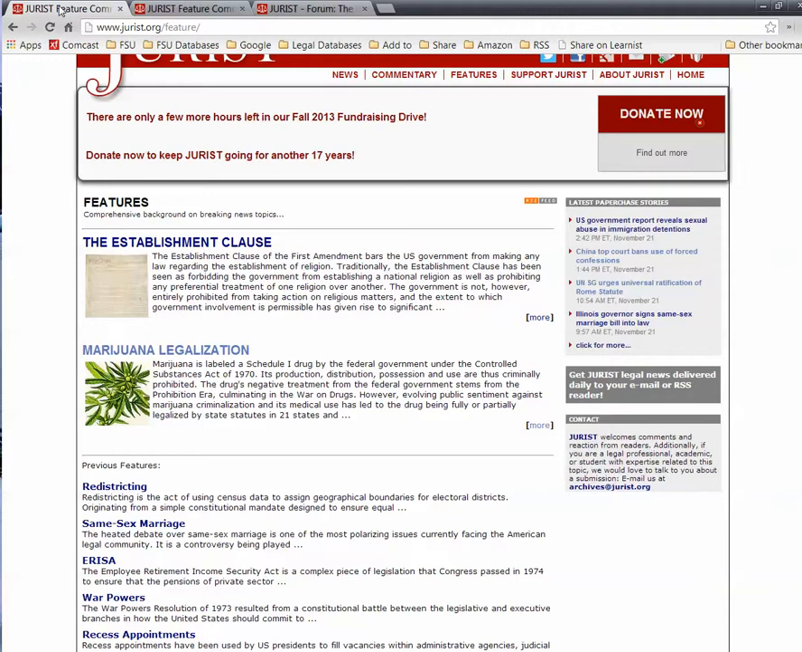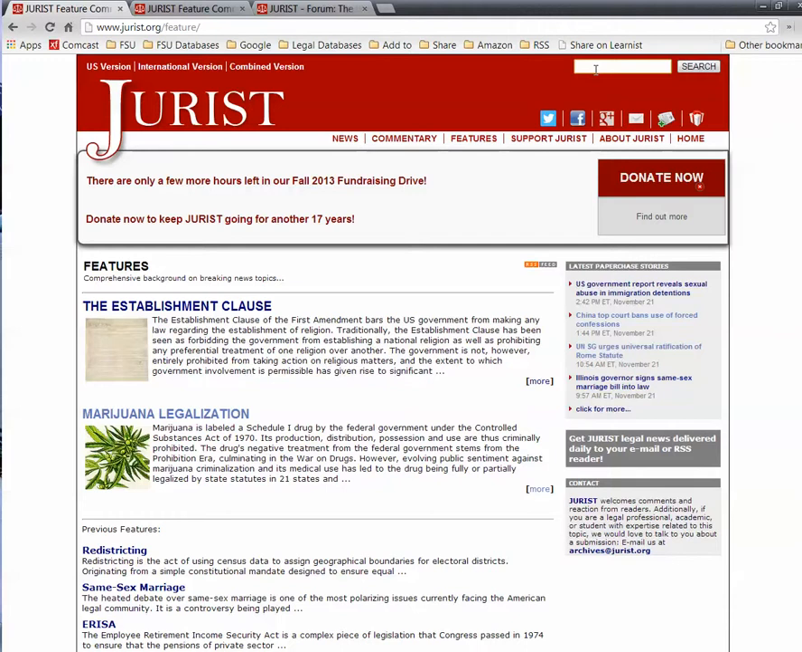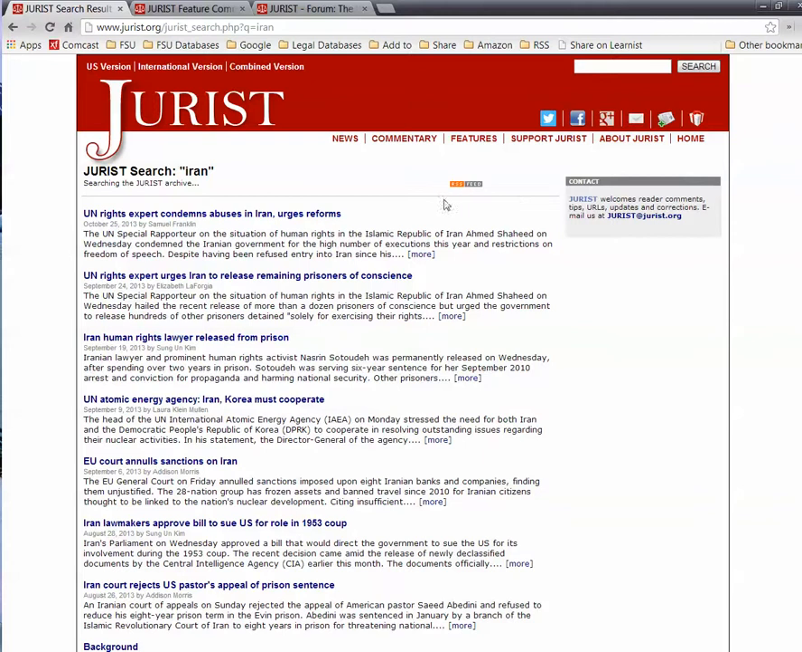So another feature that I like to mention is that you can actually do a search of the Jurist website, and if you're interested in a particular jurisdiction, like if I typed in Iran and ran a search on Jurist, it would bring up all of the different articles from their archive and the most current articles as well, dealing with Iran. And if I wanted to keep up with Jurist news about Iran, I could then use the RSS feeder to keep up with their news items.